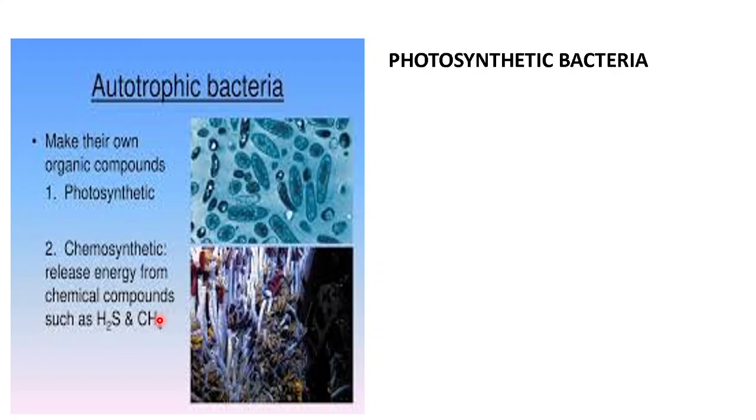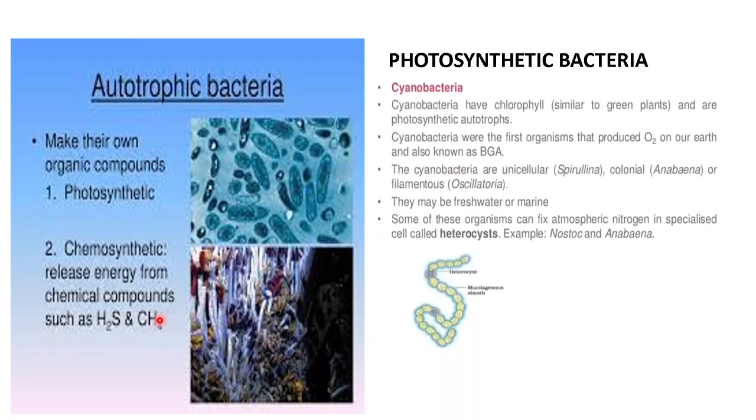Now, the photosynthetic bacteria, the ones which are dependent on sunlight for their energy source, have chlorophyll in their cells, and that is a special category of bacteria which we call cyanobacteria. Now, cyanobacteria have chlorophyll, like the green plants, and due to the presence of chlorophyll, they can absorb sunlight, convert it into chemical energy, and then use that energy to convert carbon dioxide to glucose. Cyanobacteria were the first organisms which had started with photosynthesis.